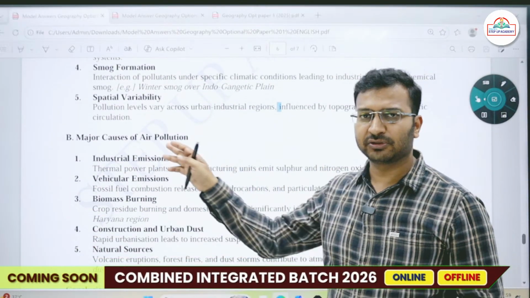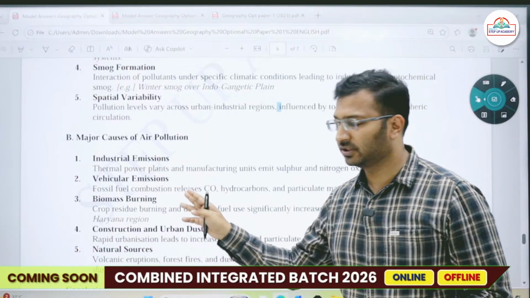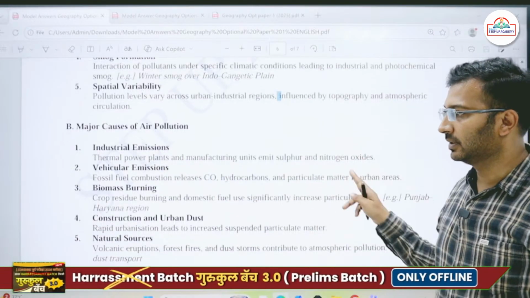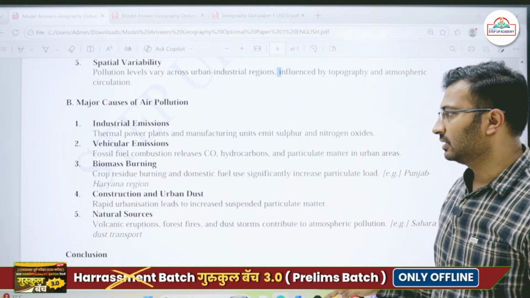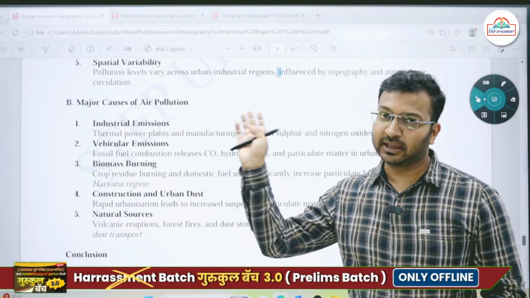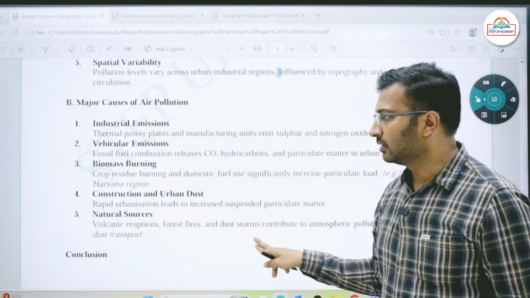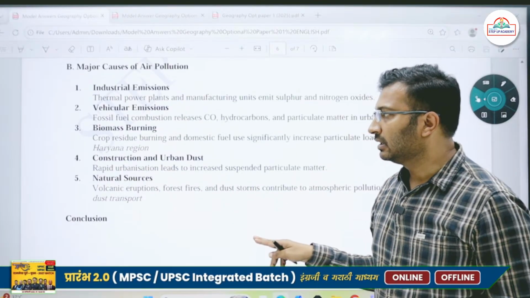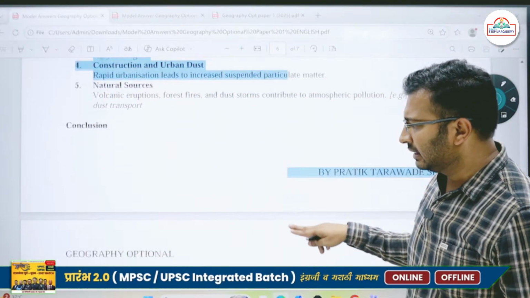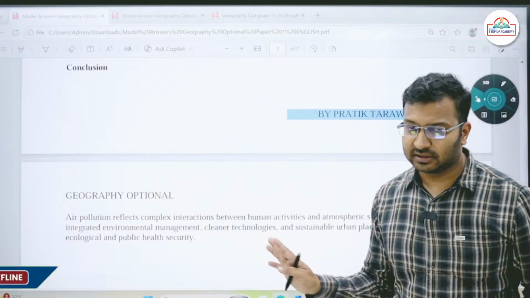Then the question has asked for major causes. Major causes you are already aware of: industrial emissions, vehicular emissions, biomass burning, construction. Give examples, such as stubble burning in Haryana and Punjab. Natural sources are there as well. Then finally, air pollution and its conclusion.